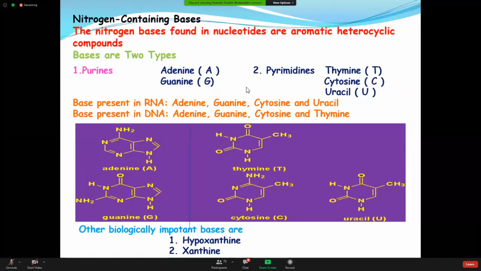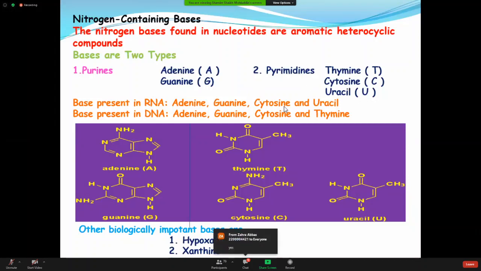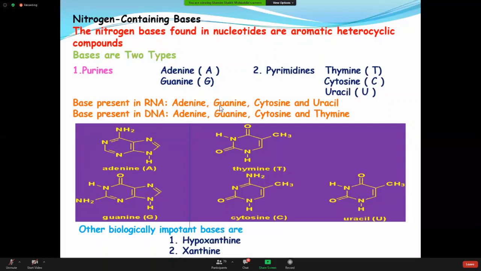Am I clear? Yes, everybody? Okay. So this is the basic difference. In case of purine, adenine, guanine; pyrimidine, thymine, cytosine, and uracil, the different varieties. But in the molecules of RNA, adenine and guanine are common, cytosine is common, but this is the difference here. In RNA, you are getting uracil. In DNA, you are getting thymine. So this is the basic difference between the structure of DNA and the structure of RNA.